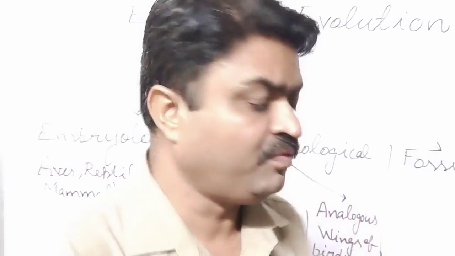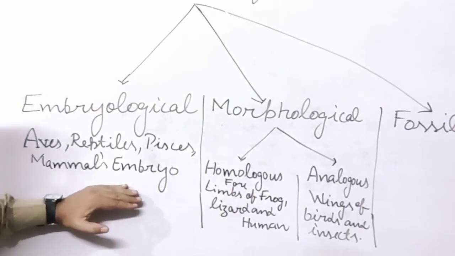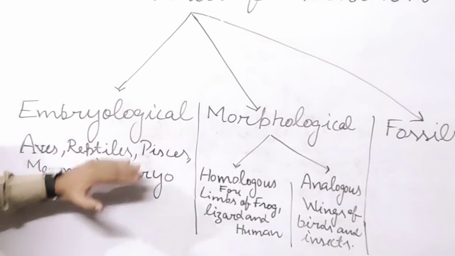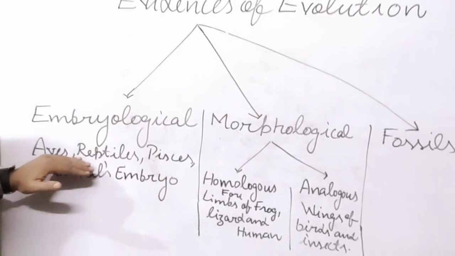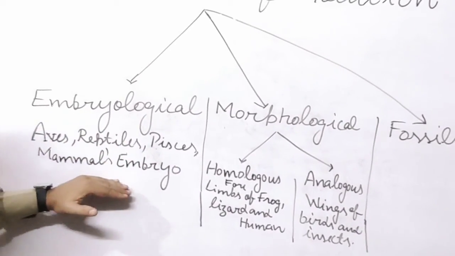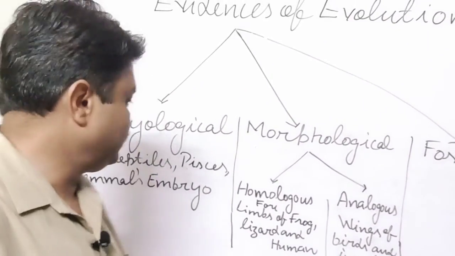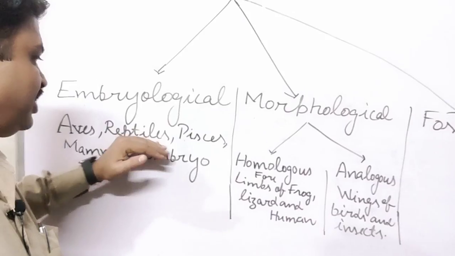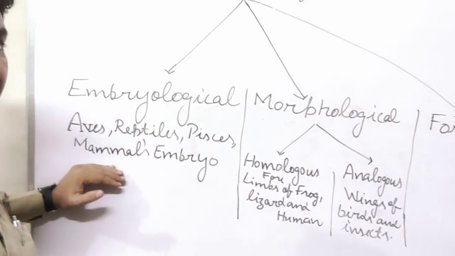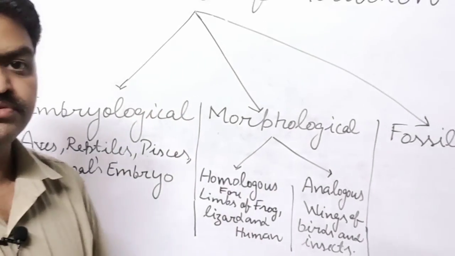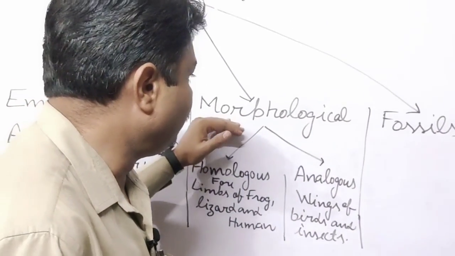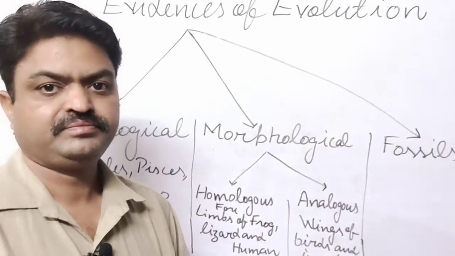So with the help of the study of the embryo, we can know about evolution, that this group of living organisms may have a common ancestor, especially aves, reptiles, species, and mammals. Now we come to the next evidence, student. It is known as morphological evidence.